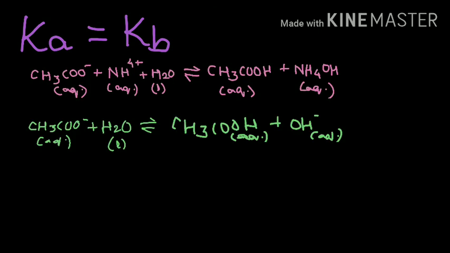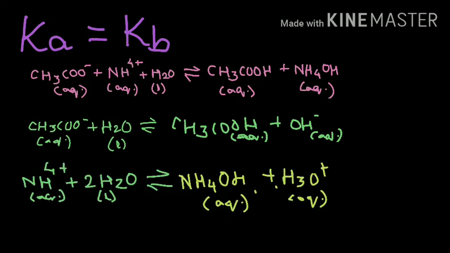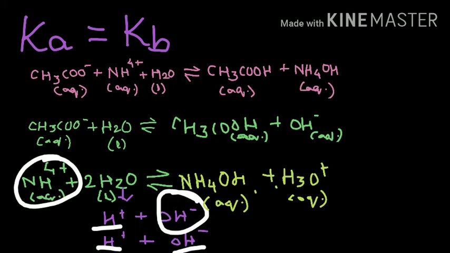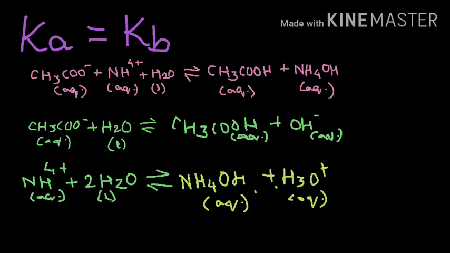First we are carrying out the reaction with CH3COO-. The water here is going to split up as H+ and OH- ions. So CH3COO-, being negative, will go with the positive group H+, giving you the formation of weak acid CH3COOH along with OH-, which is the basic component. The second reaction is reacting NH4+ with water, which is going to give you NH4OH + H3O+, the hydronium ions, or you can say the acidic component.